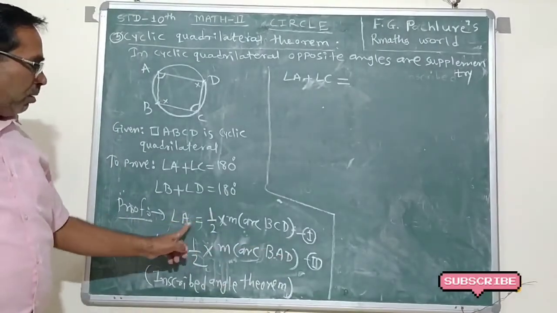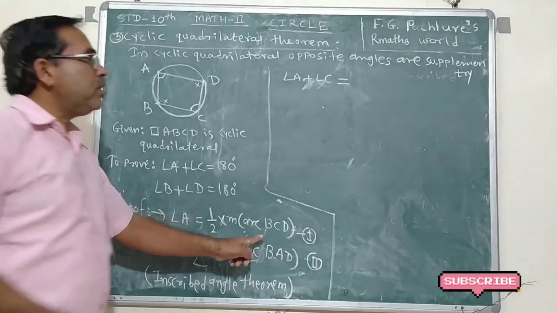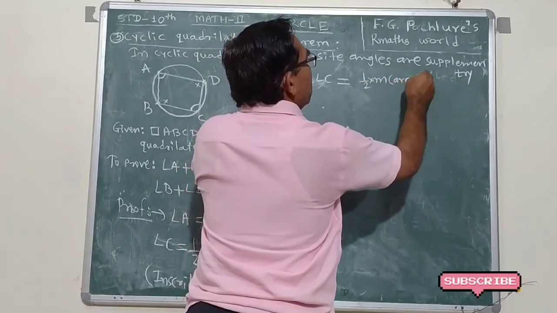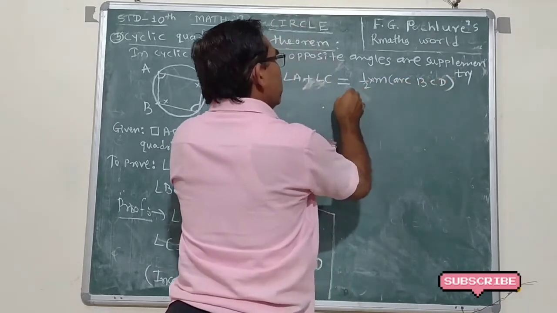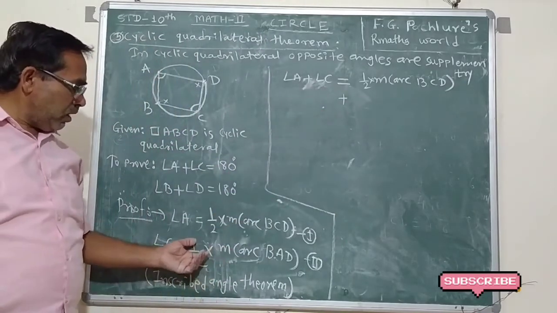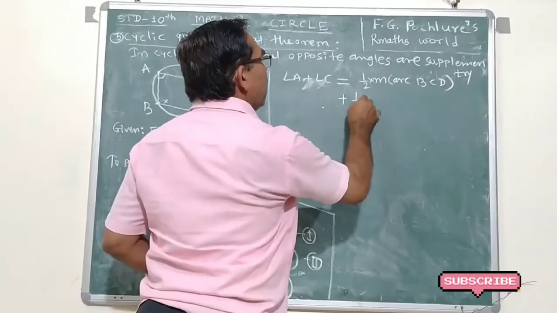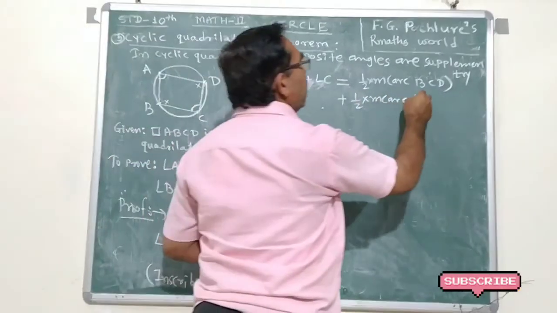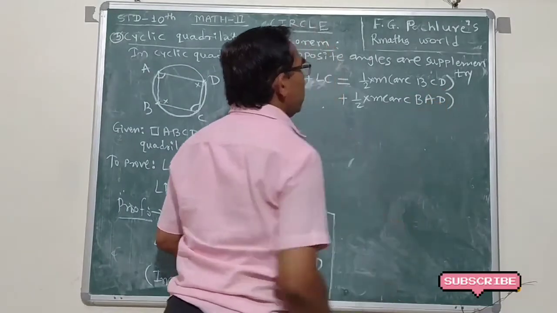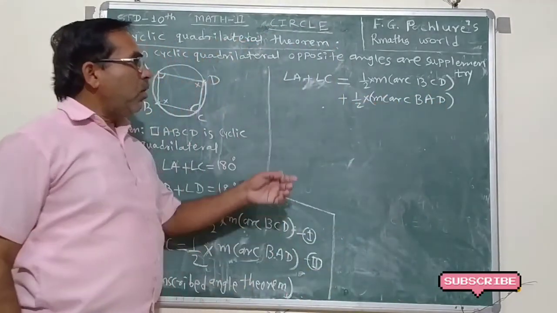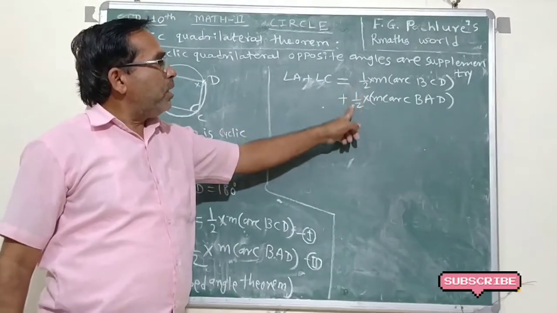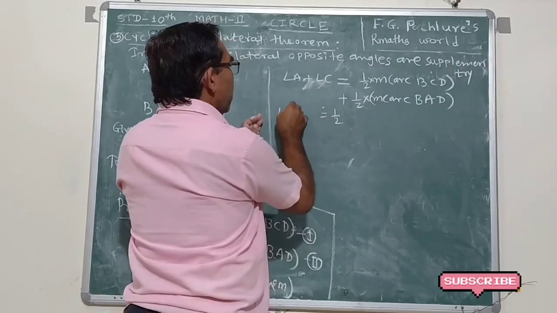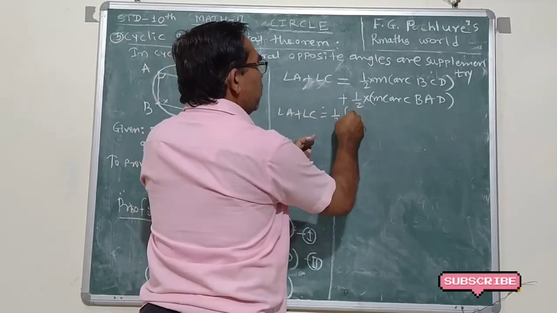The measure of angle A is 1/2 into measure of arc BCD, plus the measure of angle C is 1/2 into measure of arc BAD. In this way. Now we take the common. 1/2 is common. If I write here 1/2, angle A plus angle C is equal to 1/2 into bracket.